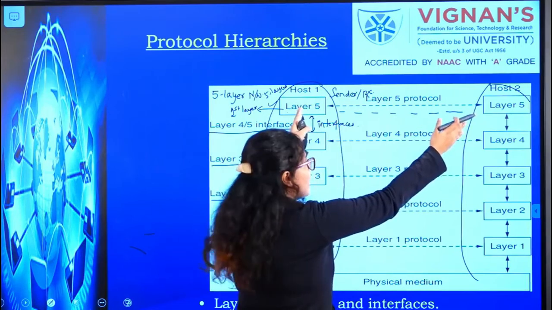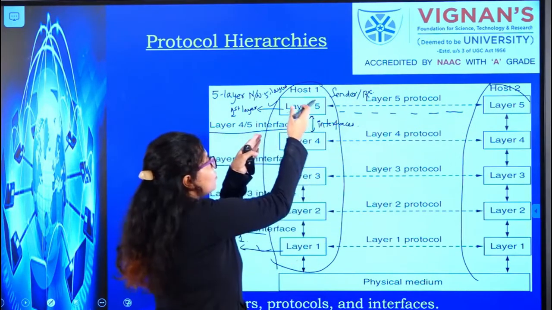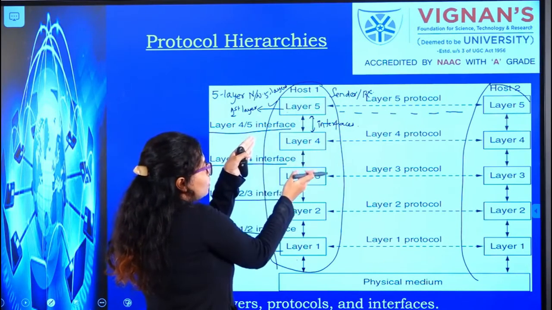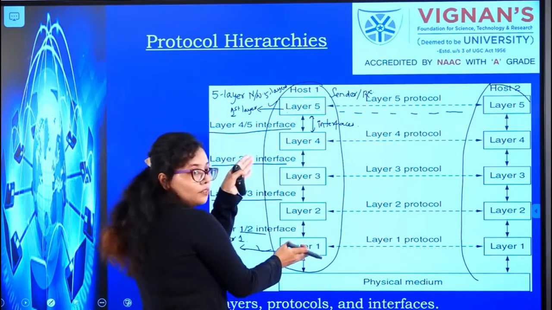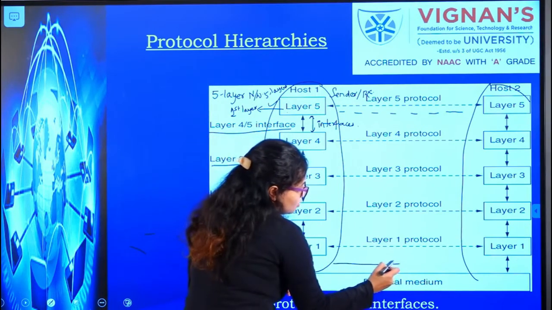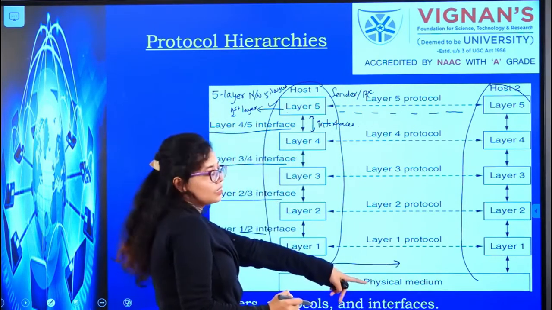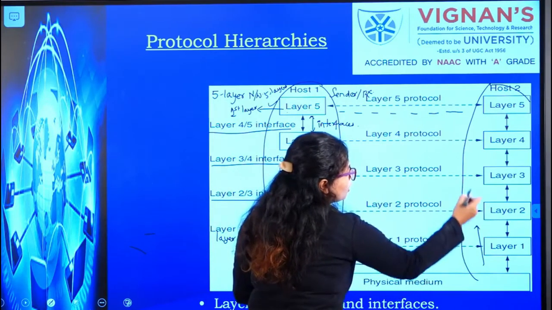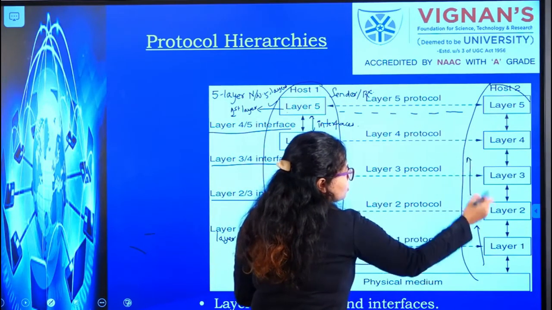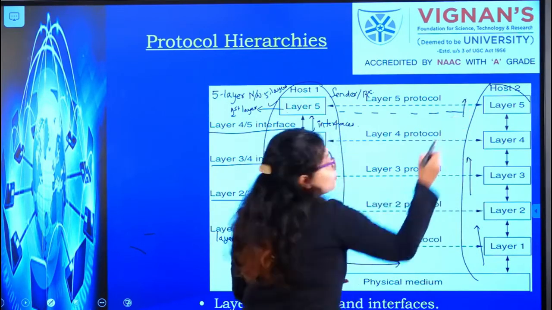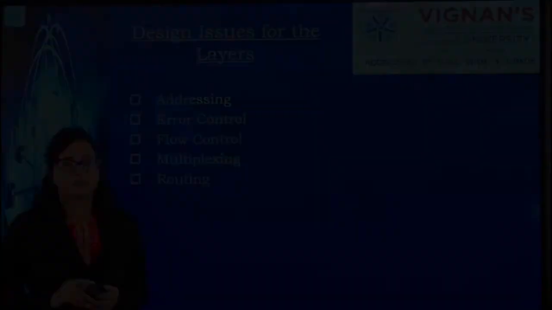So what is the exact path of the data? The data is moving from, if it is a sender, layer 5 to layer 4, then 3, then 2, then 1. When the data comes to layer 1, it is physically transmitted over the physical medium. At the receiver, the data again goes from bottom to top. So it will first go from layer 1, then layer 2, layer 3, layer 4 and layer 5. So this is the flow of the data.